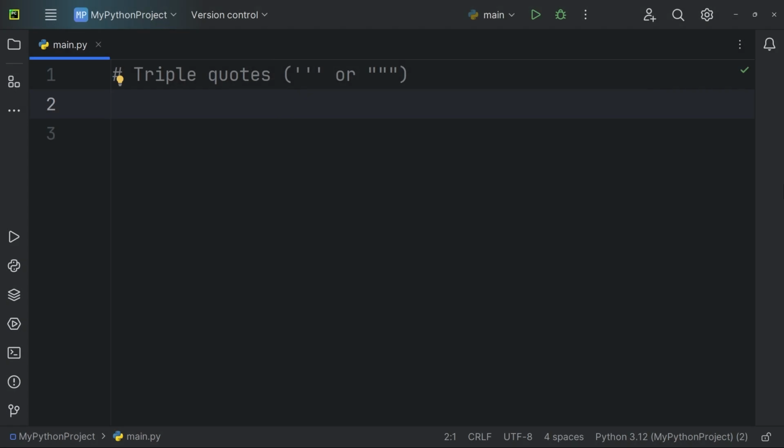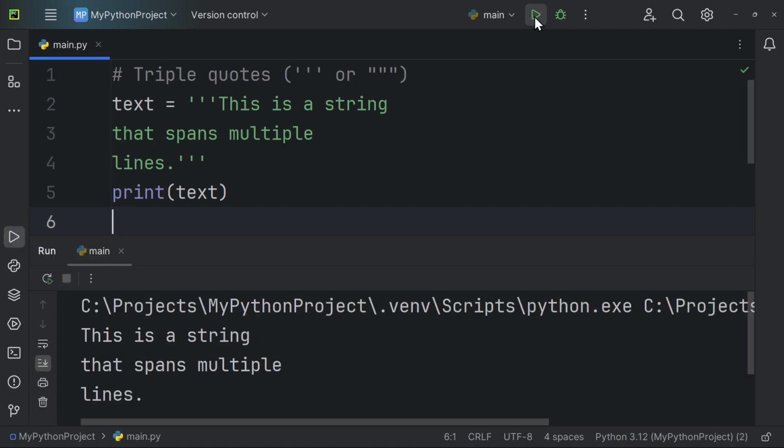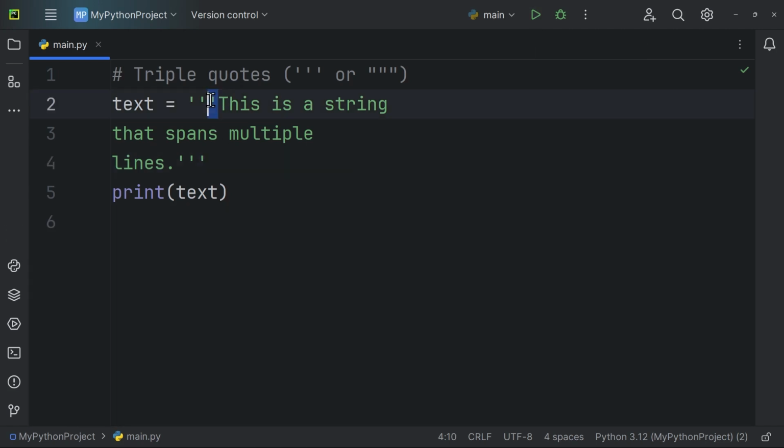Triple quotes are useful for creating multi-line strings. The characters we enclose within the triple quotes will be treated as a single string, even if they span multiple lines. They are particularly useful for defining docstrings or embedding multi-line content like HTML or SQL queries. Let's say text equals, in triple quotes, this is a string that spans multiple lines. Print text. Let's trigger the program run to see the output. For creating multi-line strings, we can use either 3 single quotes or 3 double quotes.